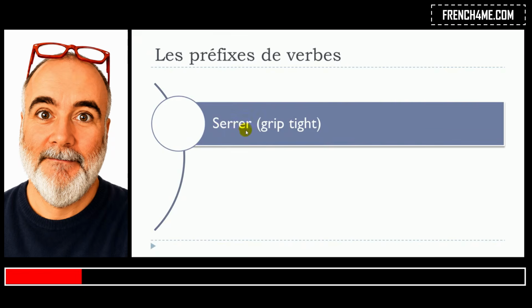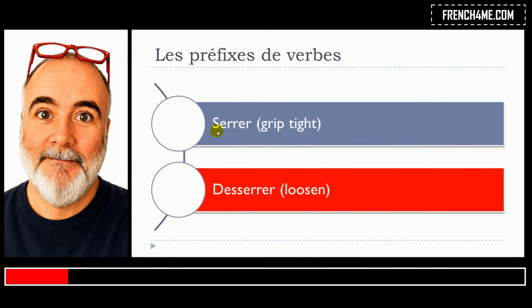Serrer. So here you can see that the first letter is S. If we respect the rule that we saw, we will put des, so no accent here, and we'll get desserrer. We've got this double S, so it will open the sound of the E here. That's the reason why I pronounce it like è. Desserrer. Serrer, desserrer.